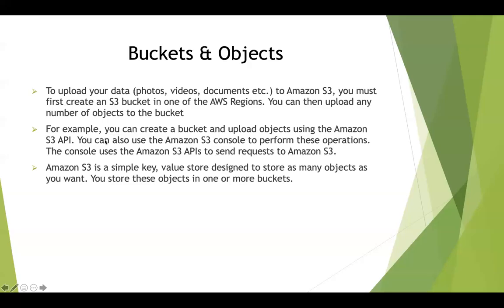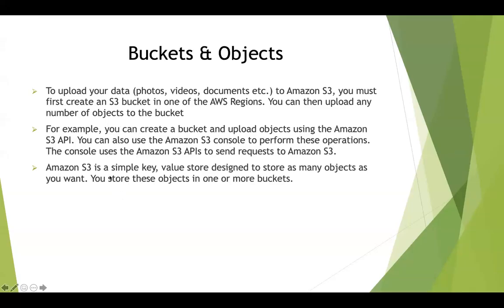So for example, you can create a bucket and upload objects using the Amazon S3 API. That is what we did yesterday using the CLI command. We went ahead and created a bucket using aws s3 mb and then s3:// and the bucket name, right? So you can do that using the CLI, or you can use the S3 console, which I'll be showing you today, to create a bucket.